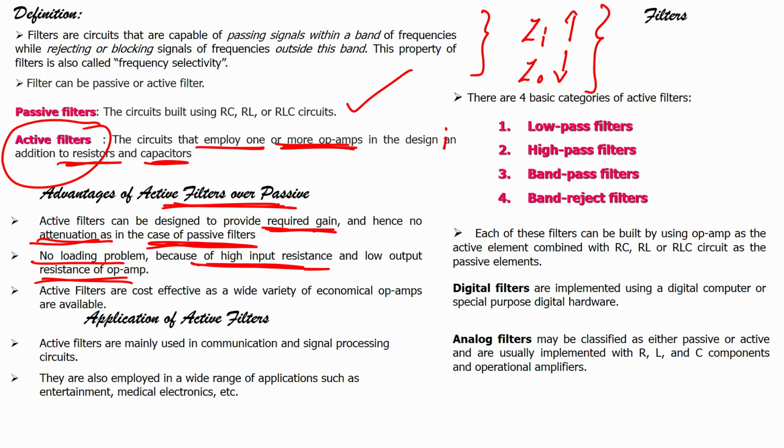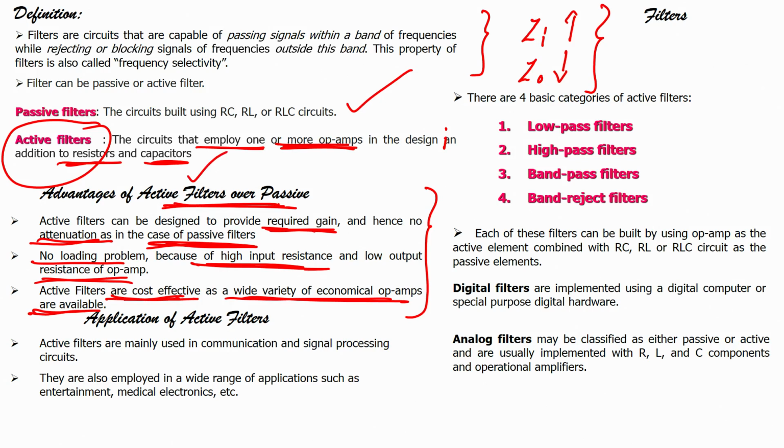The third advantage over passive filters is that active filters are cost effective, as a wide variety of economical op amps are available. If you buy an op amp 741 in bulk, it will cost about 10 to 15 INR per piece. So, you can buy in bulk and it is really cheap. Why not make active filters when we do not have to spend that much money, we cannot see any loading effect, and we can also change the gain? With this many advantages over passive filters, one will always go for the active filter.